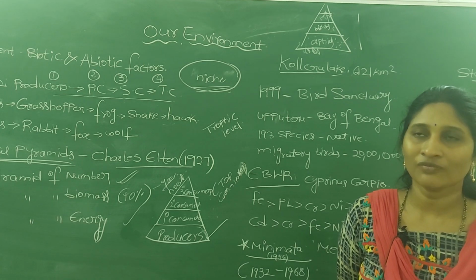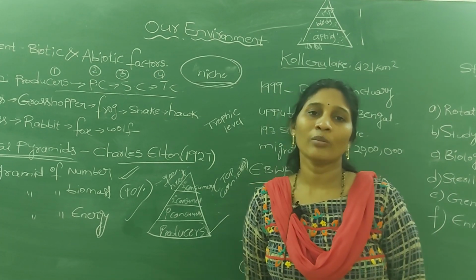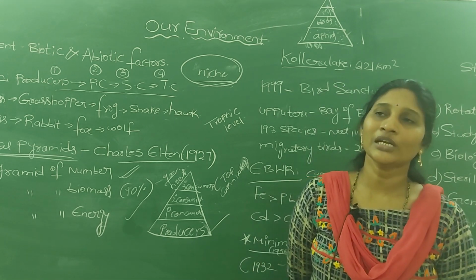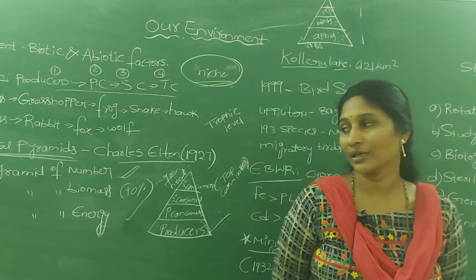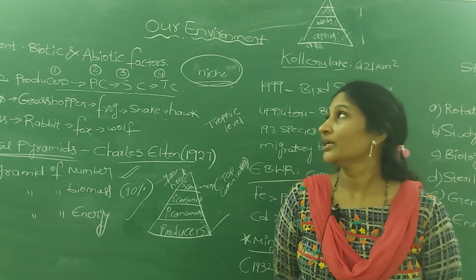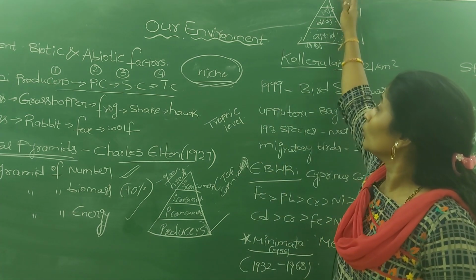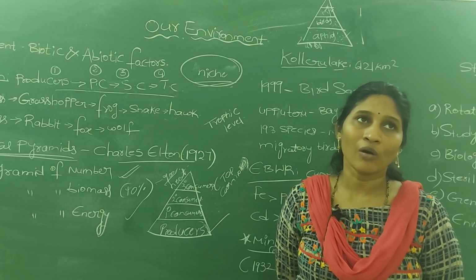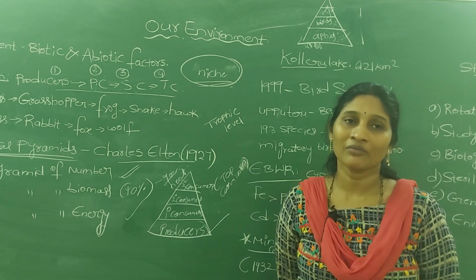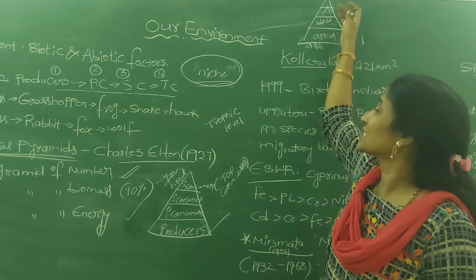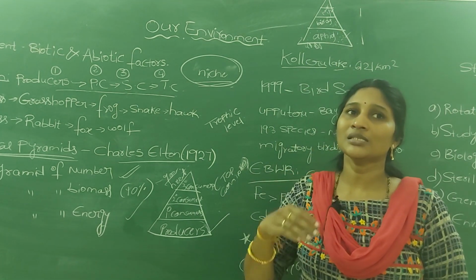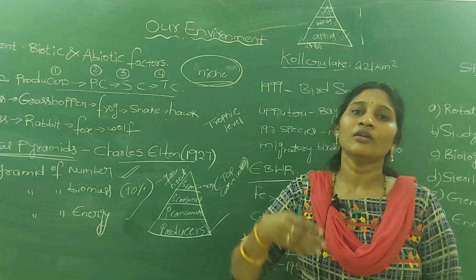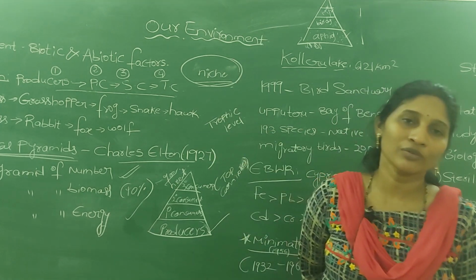For example, plants fix 100 kgs of biomass. Of that, only 10% will be transferred to the primary consumers, and from that only 10% will be transferred to the secondary consumers. So biomass, the organic matter, decreases from bottom to top. Simply, how can we say it: the quantity of food material, how much body mass reaches the next level of organism, that we call biomass.